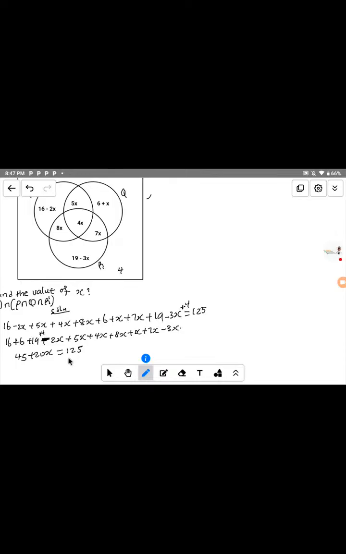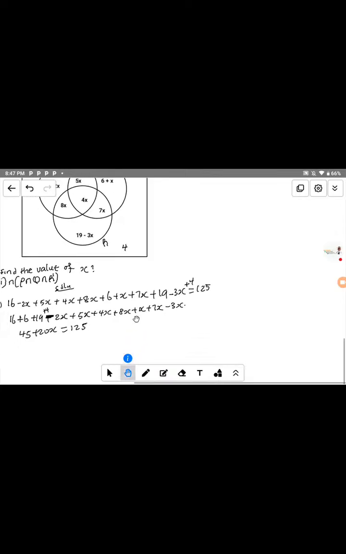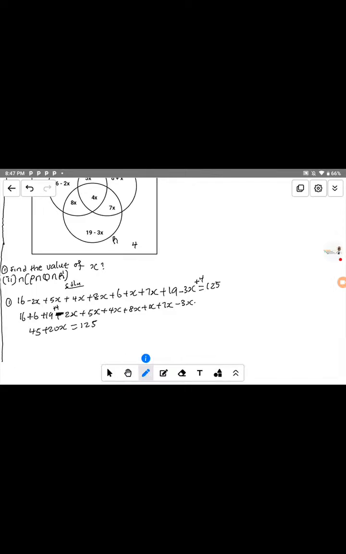So let's move to the next part. Let's collect like terms. We have to take this 45 to the other part here, because they are both numbers. So 20s equals 125. When taking this sign, which is plus, across the equals sign, we change it to minus.